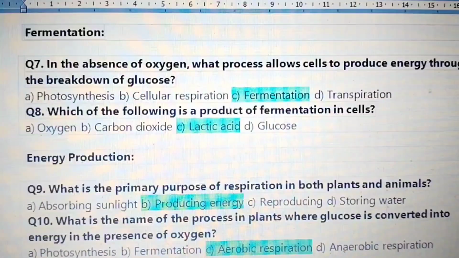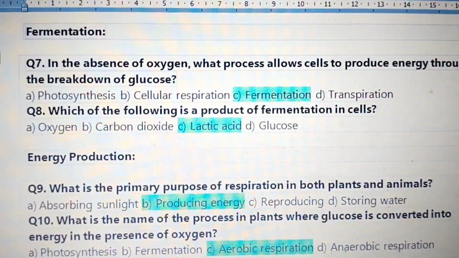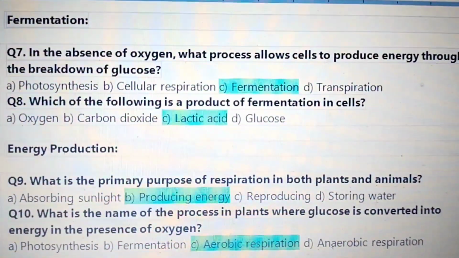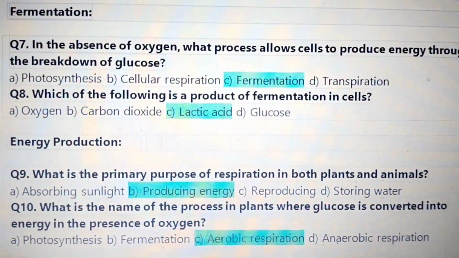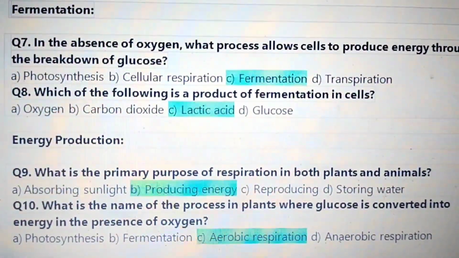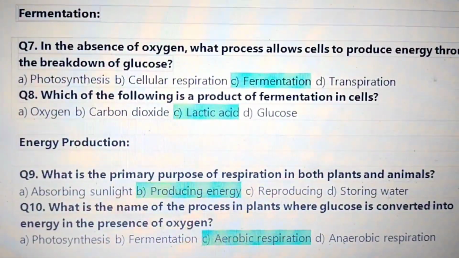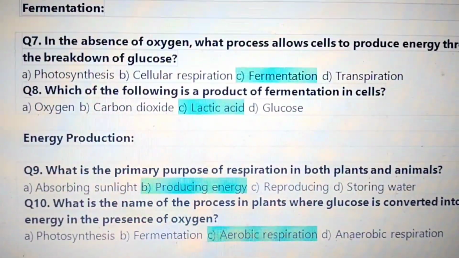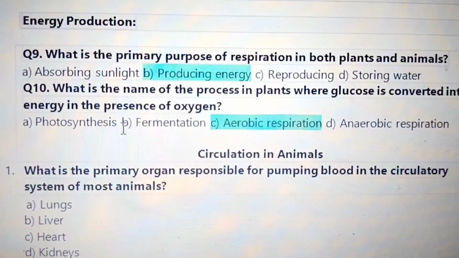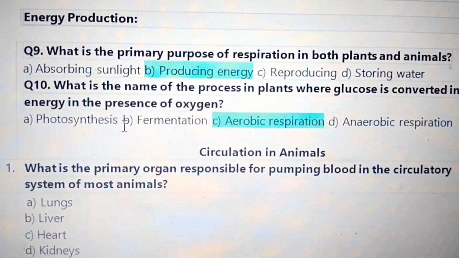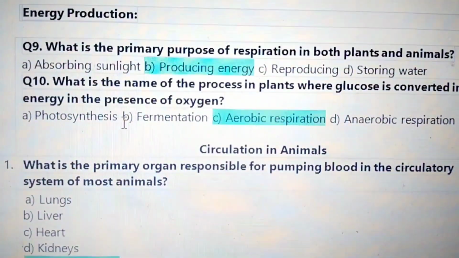In the absence of oxygen, what process allows cells to produce energy through the breakdown of glucose? Fermentation. Which of the following is a product of fermentation in cells? Lactic acid.